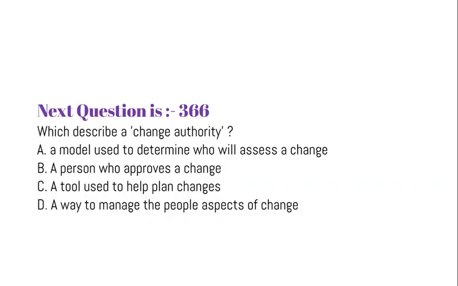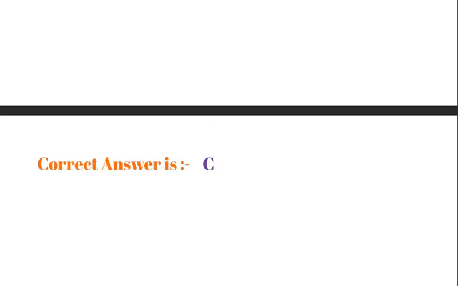Question is which describe a change authority? Option A, model used to determine who will assess a change. Option B, a person who approves a change. Option C, a tool used to help plan changes. Option D, a way to manage the people aspects of change. Correct answer is option C.